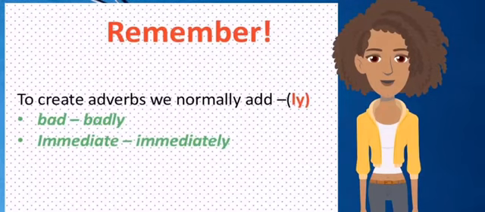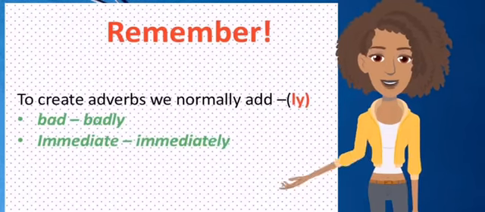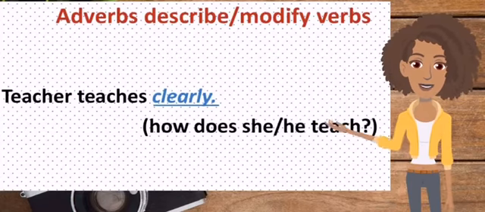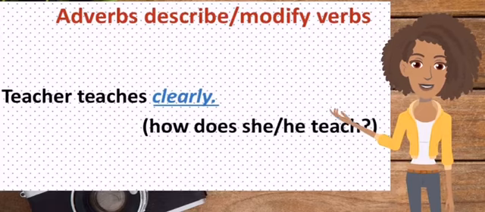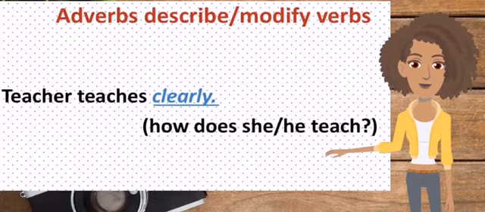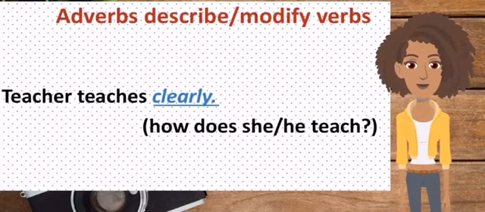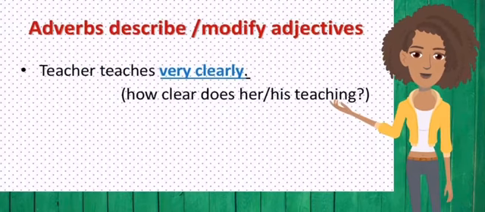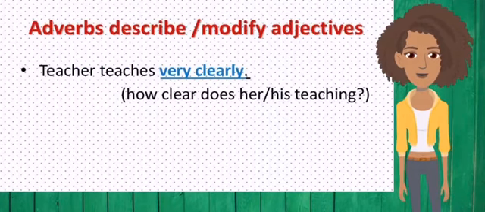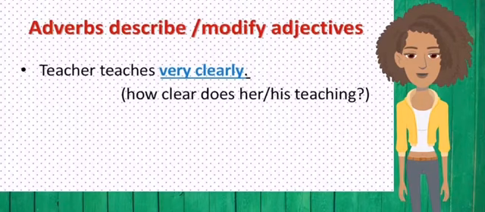So adverbs describe or modify verbs. Example, the teacher teaches clearly. How does she or he teach? Clearly. Again, adverbs describe or modify adjectives as well.